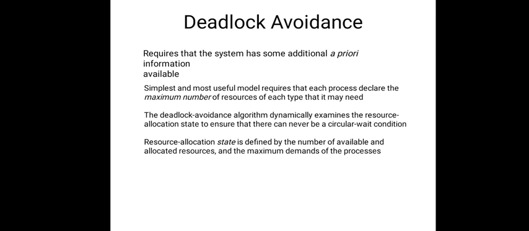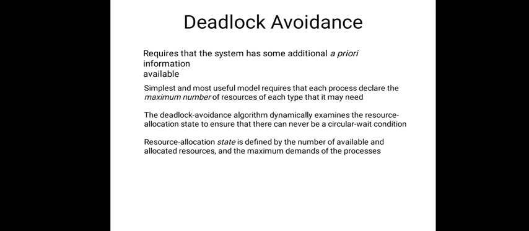each process to declare the maximum number of resources of each type it needs. Given a priori information about the maximum number of resources of each type that may be requested by each process, it's possible to construct an algorithm that ensures that the system will never enter a deadlock state. This approach is the deadlock avoidance approach.